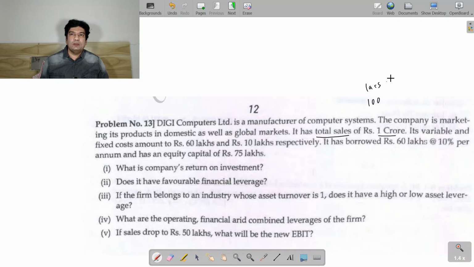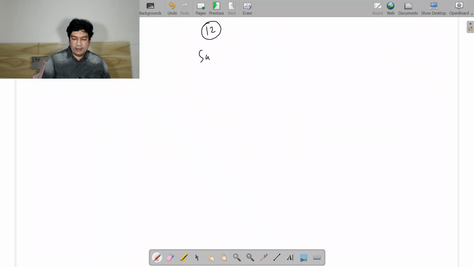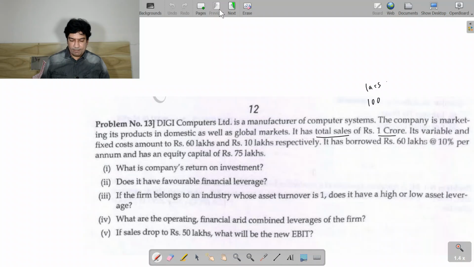So sales minus variable cost will give me contribution, minus fixed cost will give me earning before interest and tax, minus interest will give me earning before tax, and then I have tax. They have not given me the tax rate.